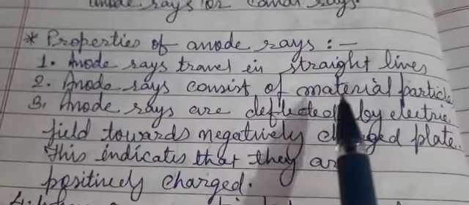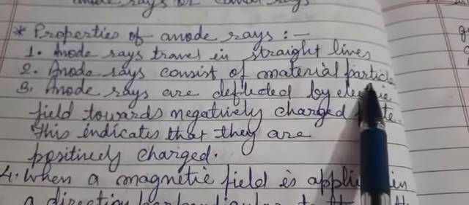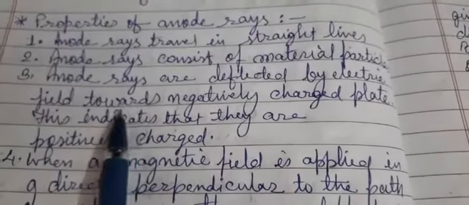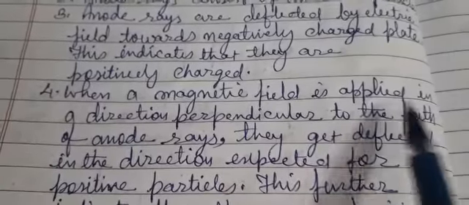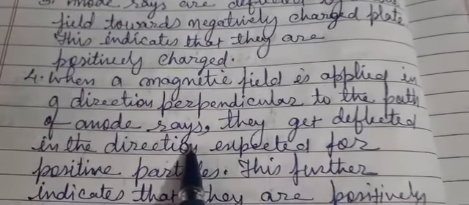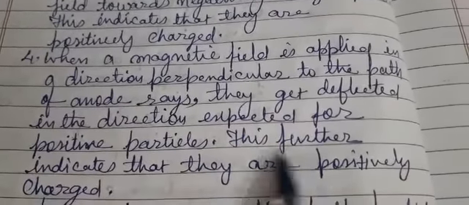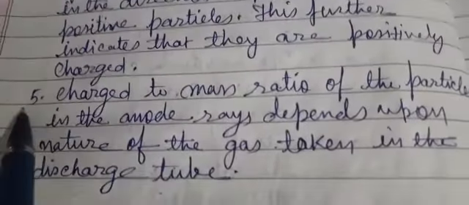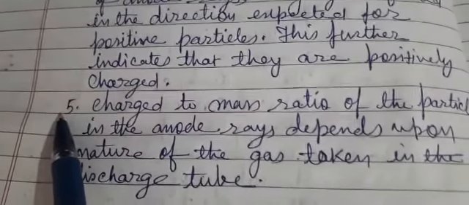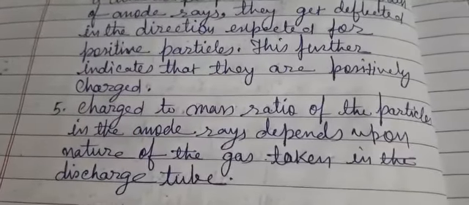Now the properties of anode rays, which we have just discussed. Anode rays travel in a straight line. Anode rays consist of material particles. Anode rays are deflected by an electric field towards negatively charged plates. This indicates that they are positively charged. Fourth, when a magnetic field is applied perpendicular to the path of the anode rays, they get deflected in the direction expected for positive particles. This further indicates that they are positively charged. And now, this is one thing which is different from cathode rays. In the case of cathode rays, the charge to mass ratio is independent of the nature of the gas.